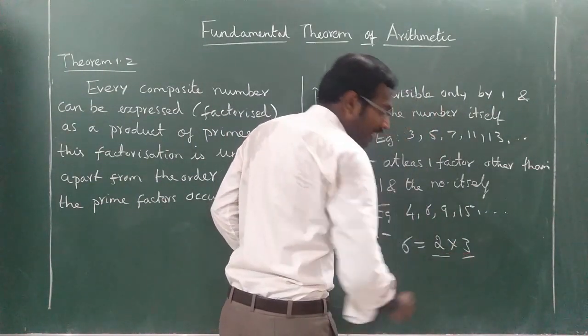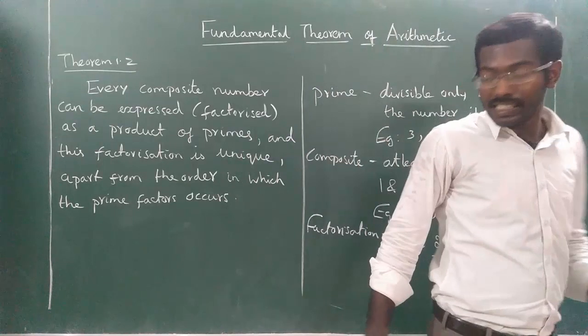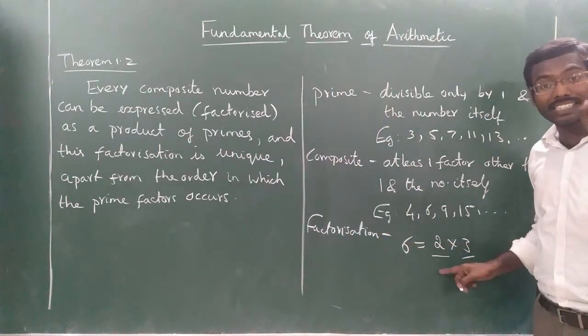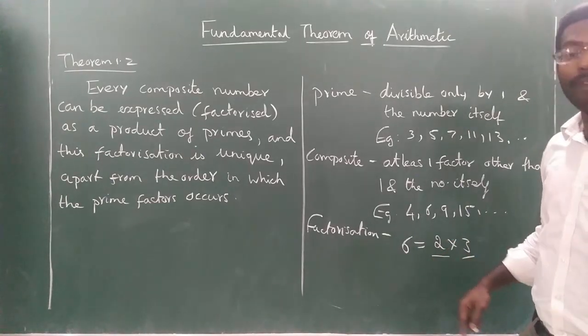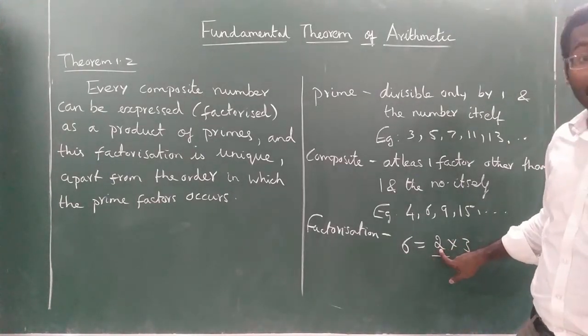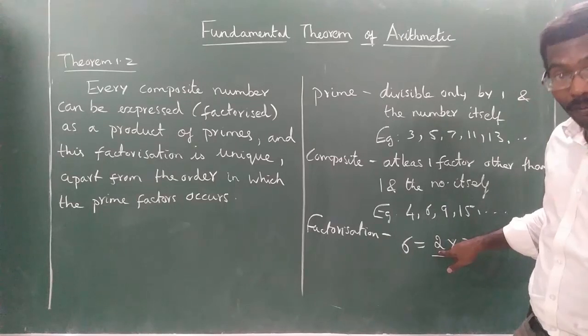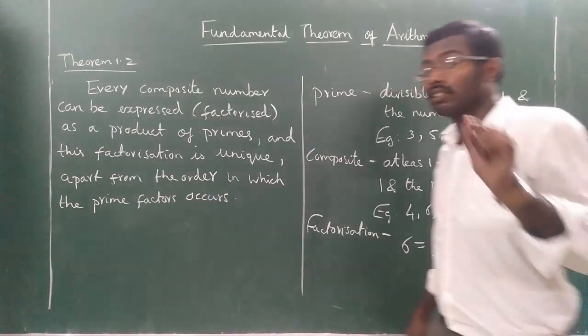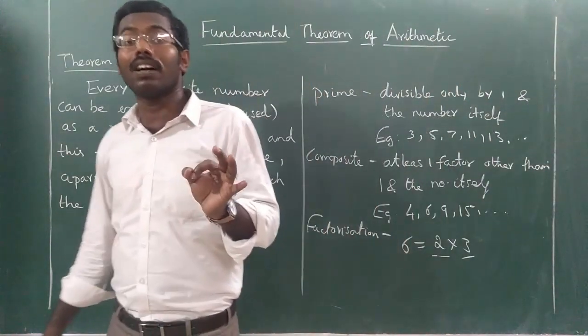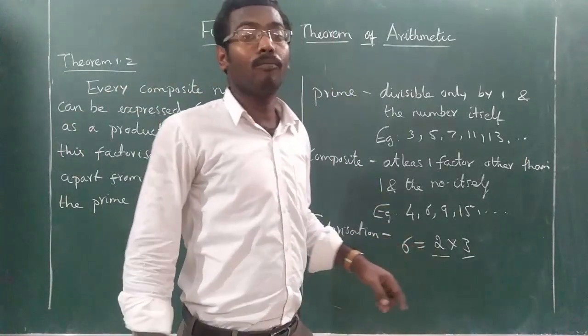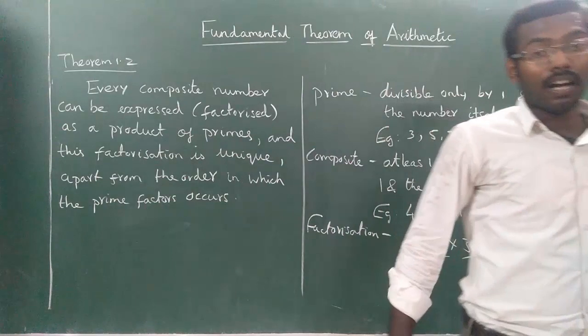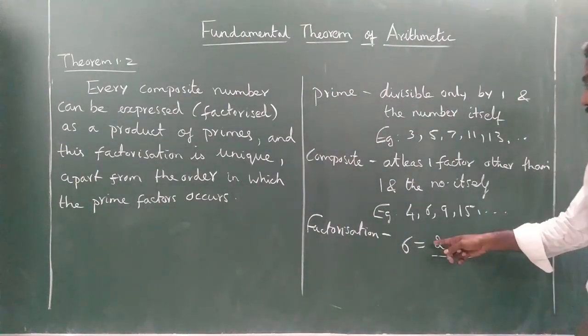Both 2 and 3 are prime numbers. 2 is also a prime number. Please note, 2 is the only even prime number because 2 is divisible only by 1 and the number itself. All other even numbers are composite numbers, but 2 is the only even prime number. Please note it. One more question: what is the only even prime number?